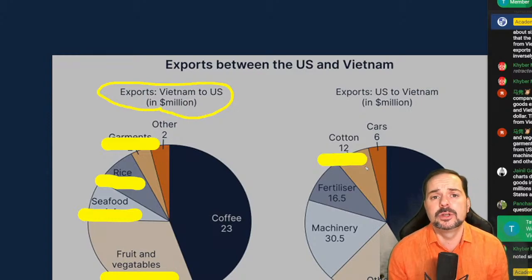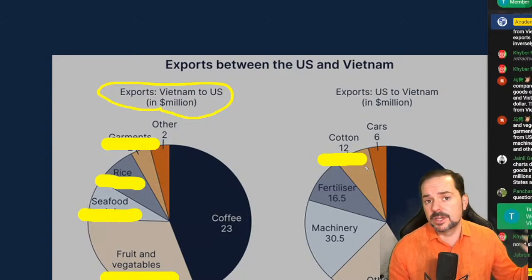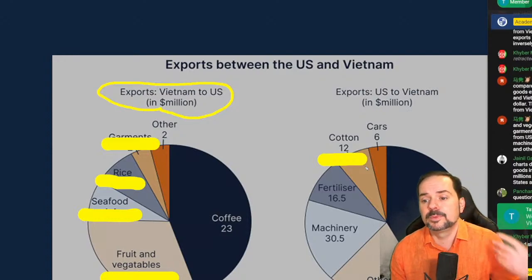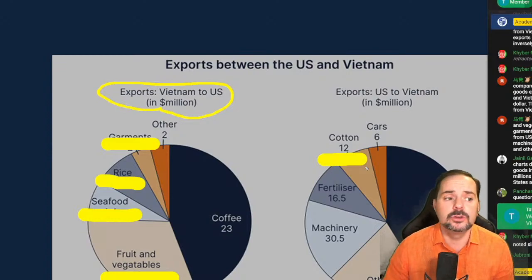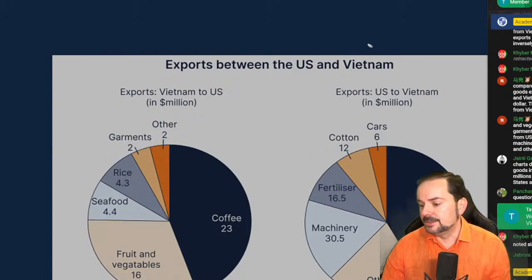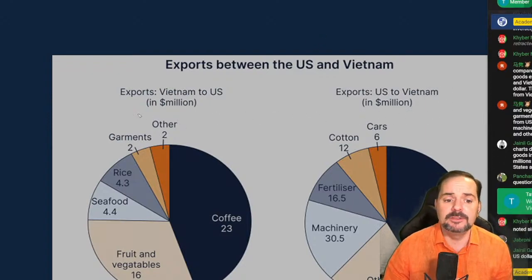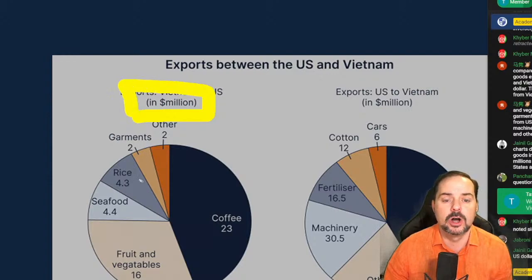So if you listed those in your introduction, like Vietnam exports these, US exports these, that's okay. You could do that, okay? All right. Okay, but you definitely want to mention the measure, the millions of dollars, okay? So mentioning the measure is super, super important, okay?